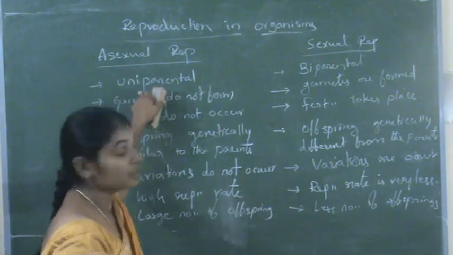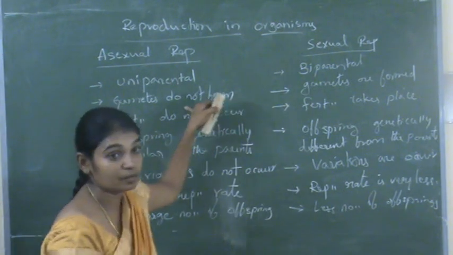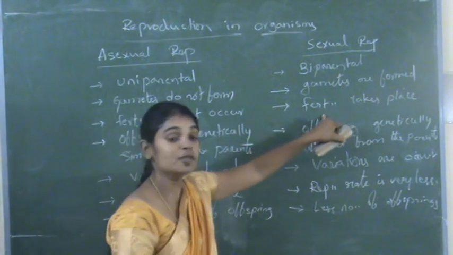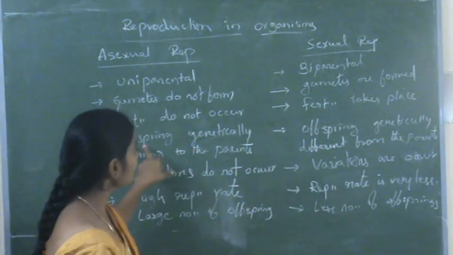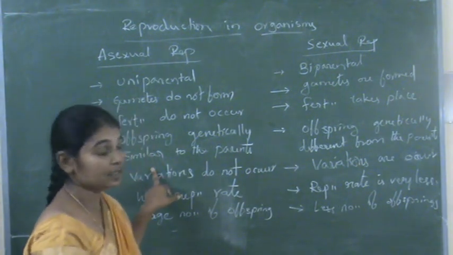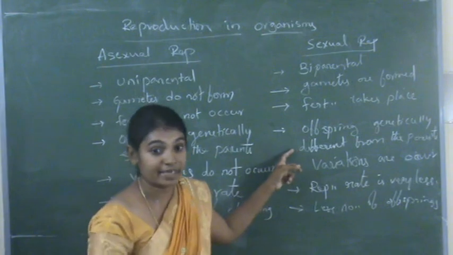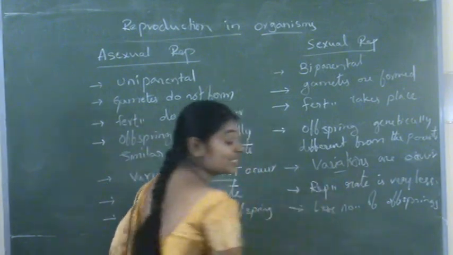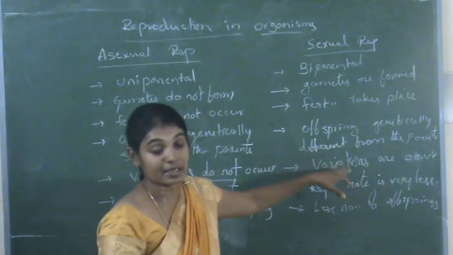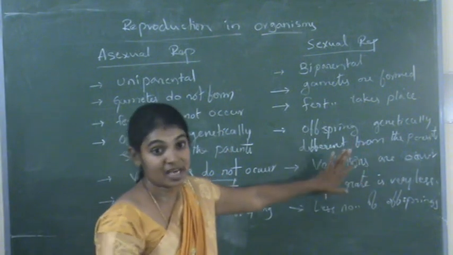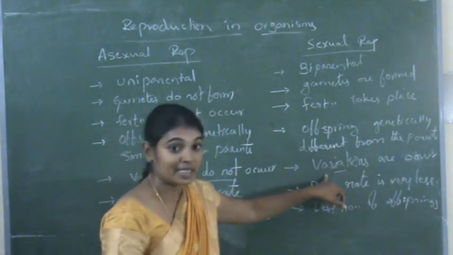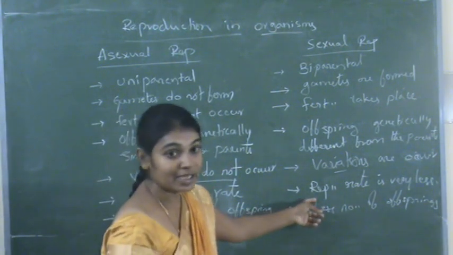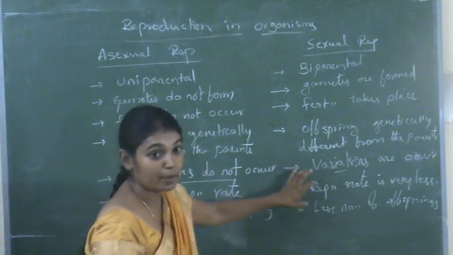Gametes do not form, so fertilization does not take place, while here gametes are formed, so fertilization takes place. Variations occur through which new species are formed. There is a chance of evolution because of variations. Here the reproductive rate is very low because it is a time-taking process.